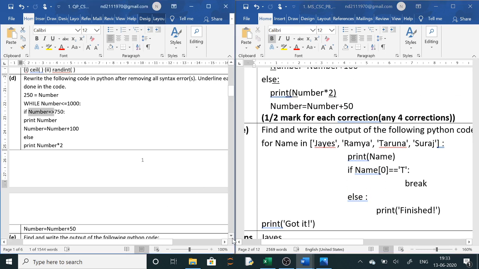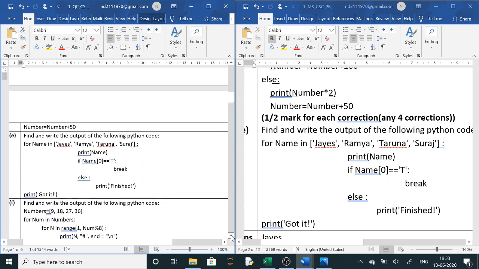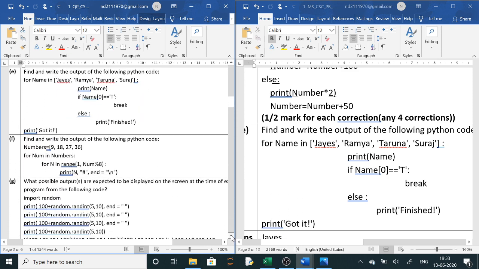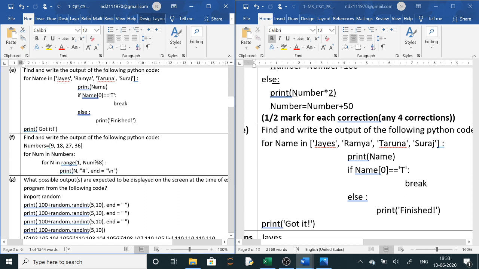Here in question number 1, normally 3 outputs will be asked here, E, F, G. So you go through this question. Now here, for name in Jayesh, Ramya, Taruna, Suraj, print name.